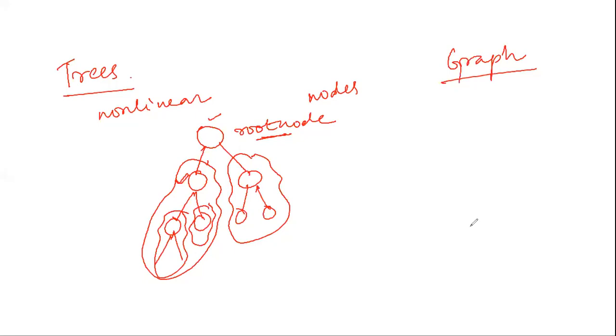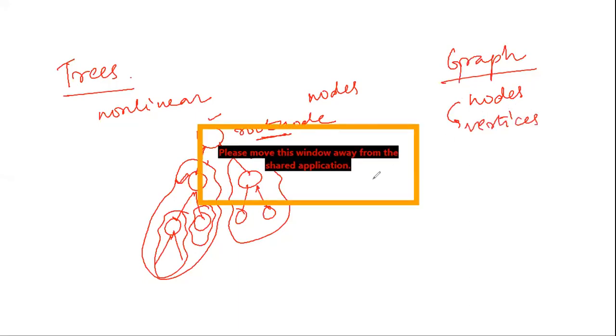Okay, is this visible again? Yes, ma'am. So in trees also we use this term nodes. In graph also we use the term nodes. But here there is a separate term given to these nodes. These nodes are known as vertices. And there is another thing which is known as edges.